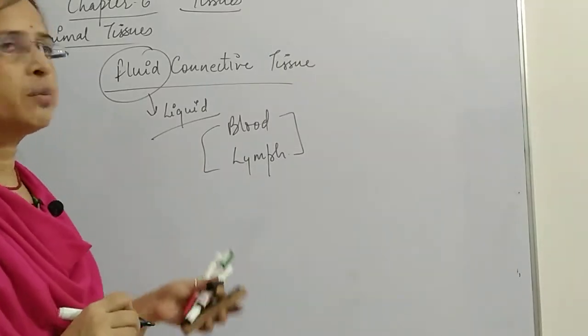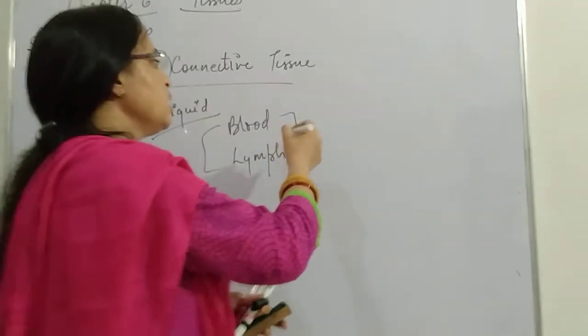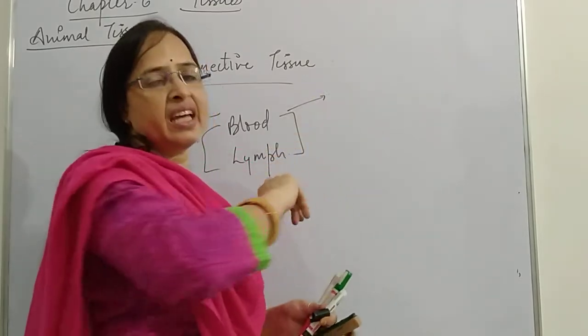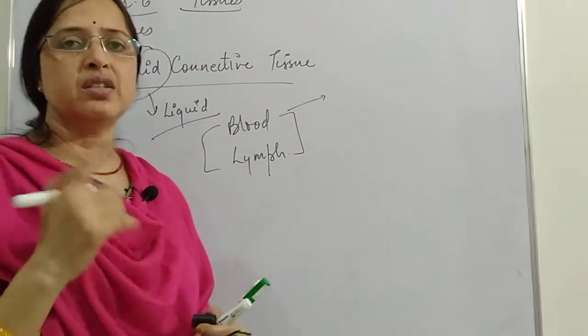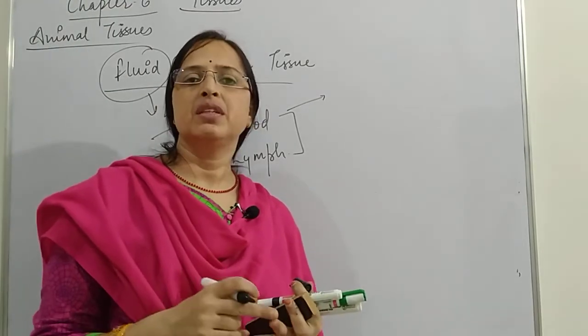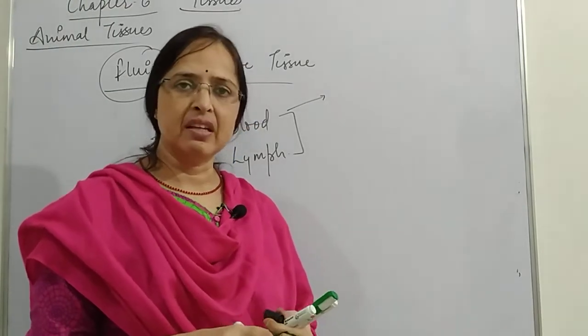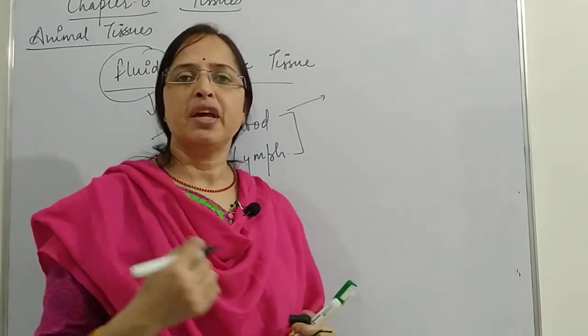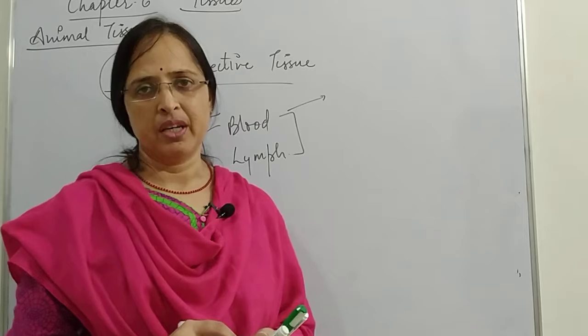First of all, we'll discuss the blood. Blood helps in the transportation of food, oxygen, and waste material, and it connects each and every cell of the body.